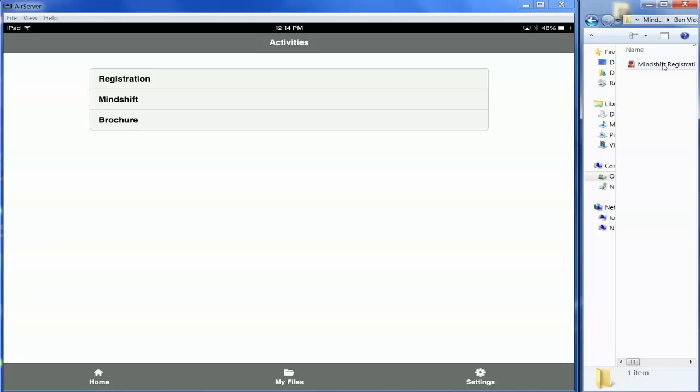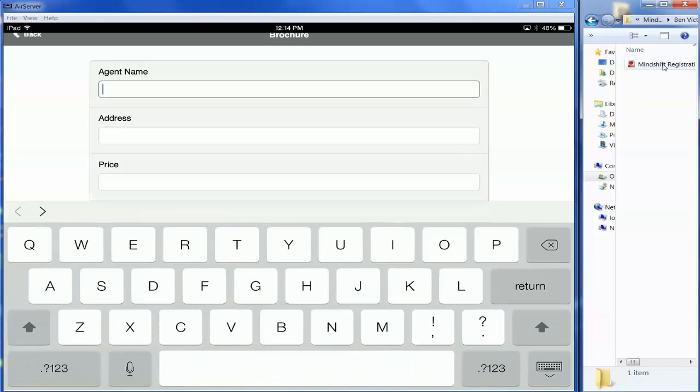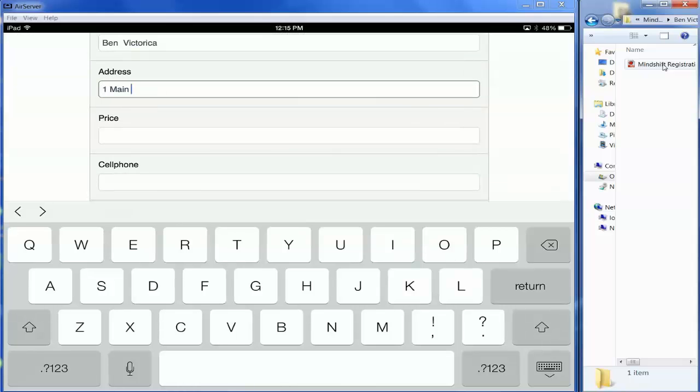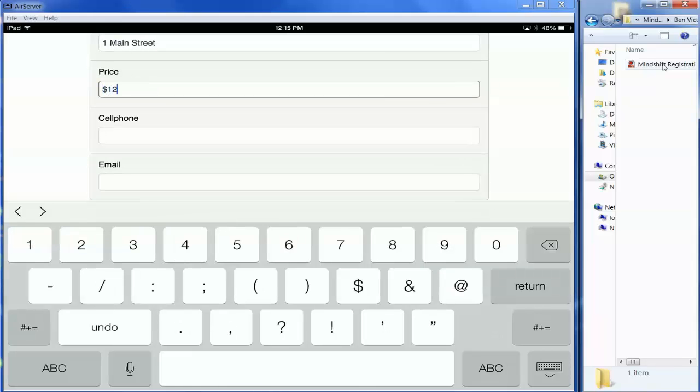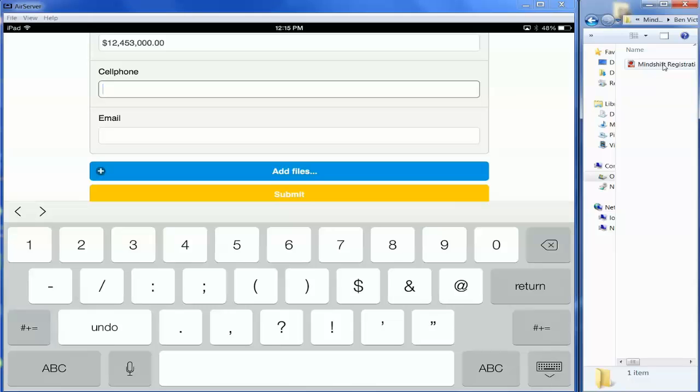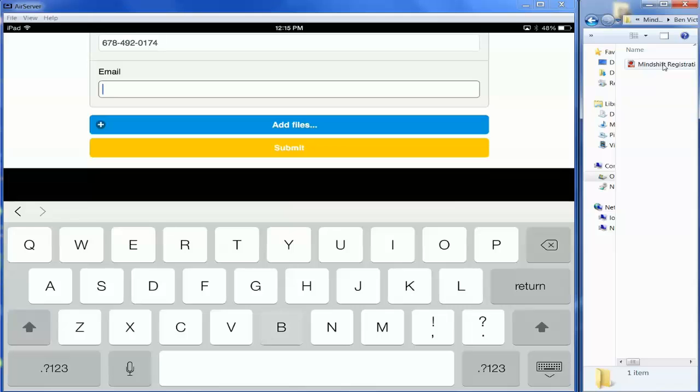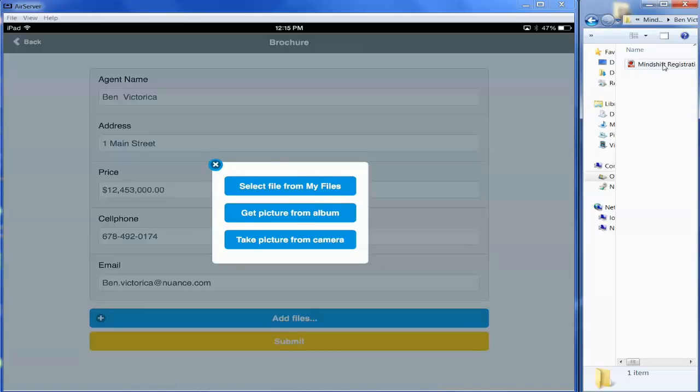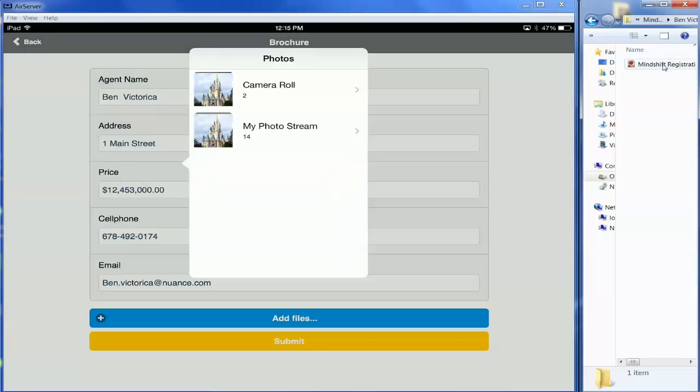So if I select brochure, now I can put in my name, what the agent's name is, the address of the home, the price of the home, and the home here that we're going to show is Cinderella's Castle, since this is in Orlando. So I thought I'd have some fun with it. Put what the agent's phone number is, their email address, select add files, and this time I'm going to get picture from album, and I have Cinderella's Castle here.